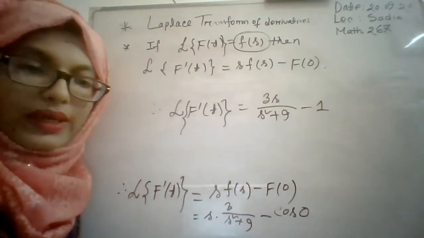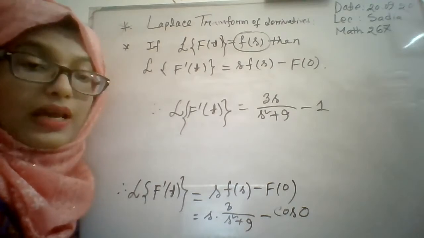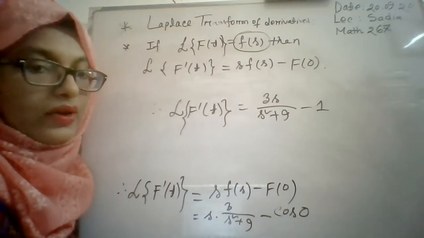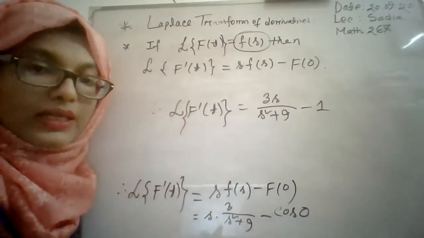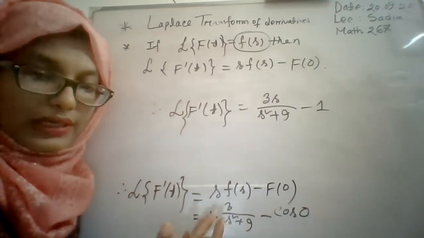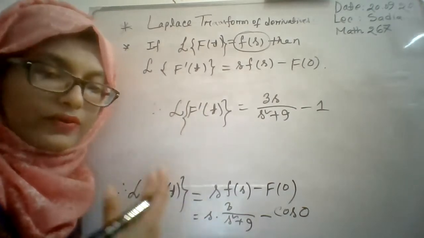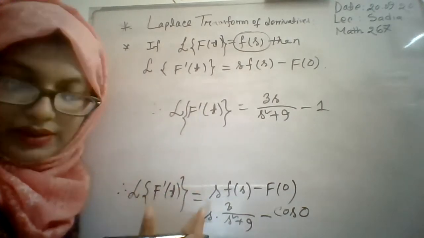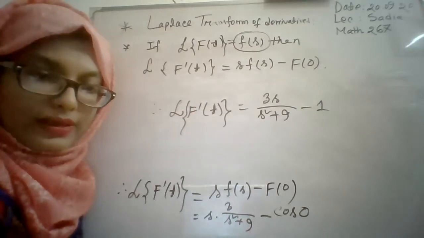Okay. So in this way, we can find the Laplace transformation of trigonometric function or any type of functions by using the properties Laplace transformation for derivatives, and this is for first derivative. And there is a similar formula for second derivative. At first, we will learn the proof of this property, and after that, we will go for the second derivative.